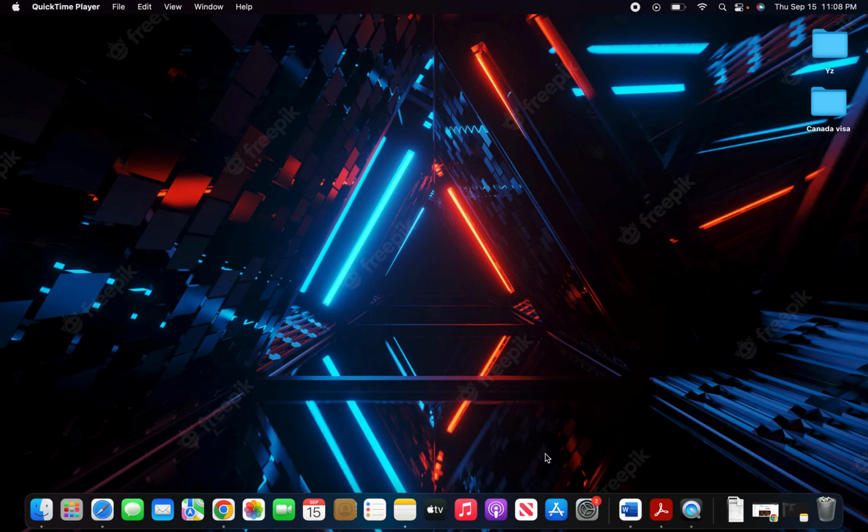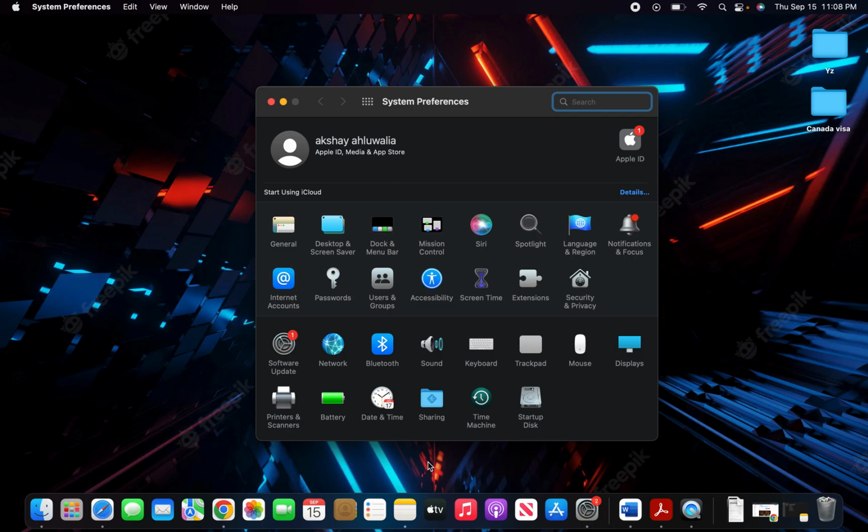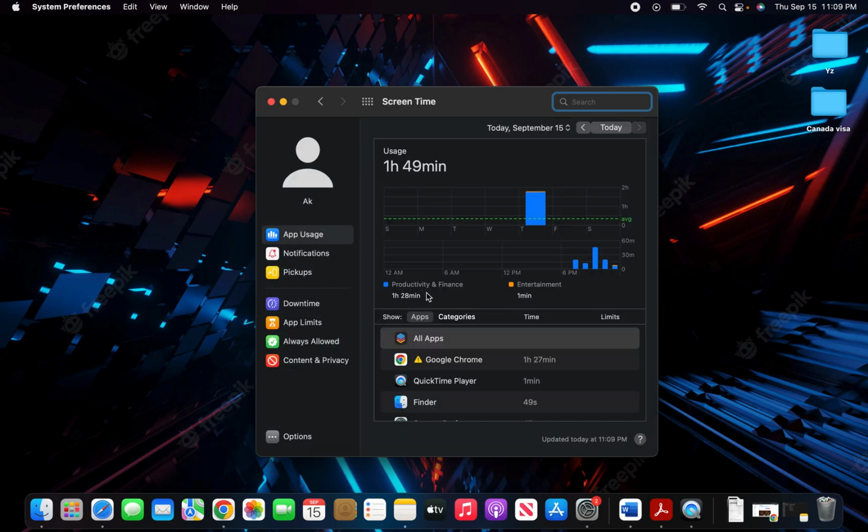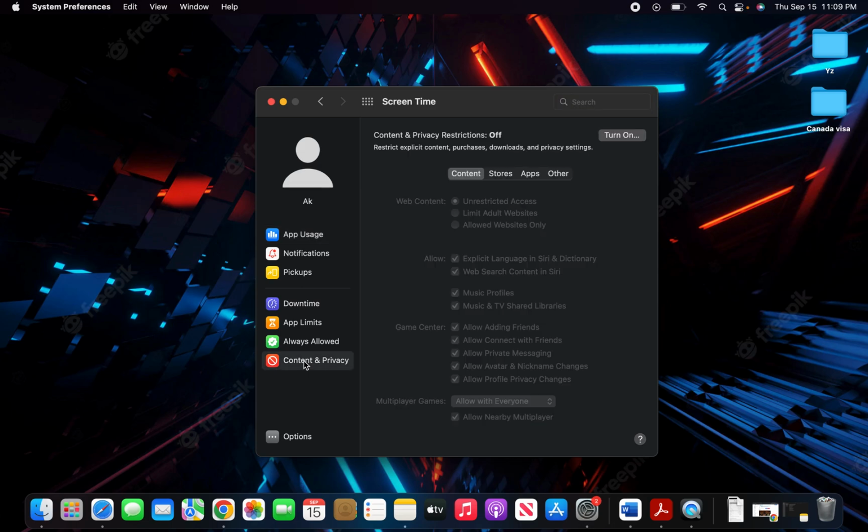To block those websites on your MacBook, on your Safari, you can go to System Preferences, and when you go there, you will see an option named Screen Time. Click on Screen Time, and on the left hand side you will see Content and Privacy. Click on that, and this will open up a window in which content and privacy restrictions will be given.